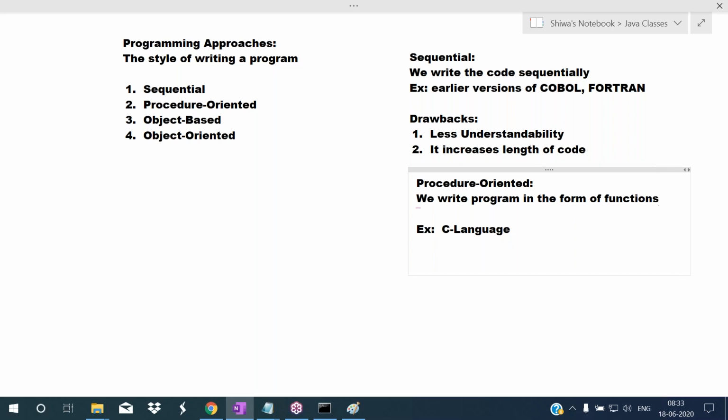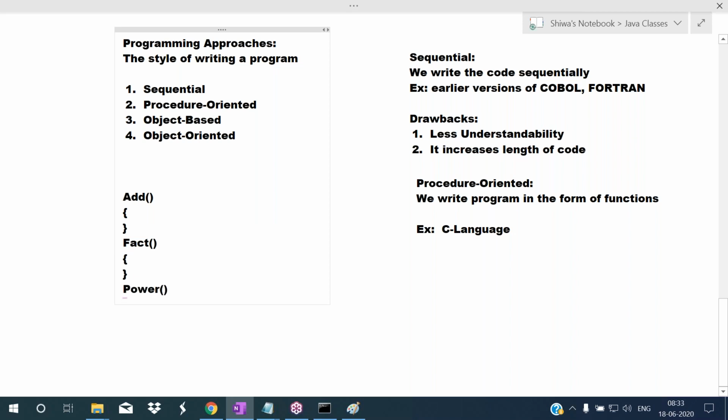In the sequential approach, we write the code sequentially. But here I'm dividing the code into some parts. I'm calling each part a function. In the procedure oriented approach, we write the program in the form of functions. For example, I want to add two numbers, so to add two numbers, I'm writing a function. Like that, I want to find the factorial of a number, so I'm writing a function for it. I want to find power values, so I'm writing a function for that.